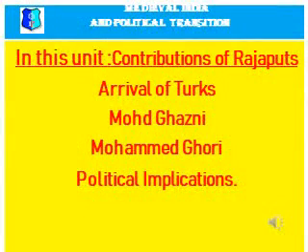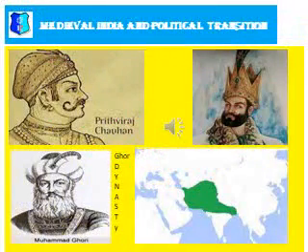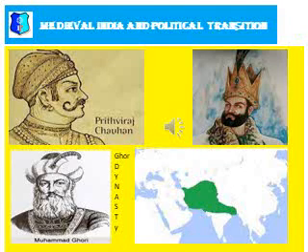In this lesson, contributions of Rajputs, arrival of Turks, Muhammad Ghazni, Muhammad Ghori, and political implications of these rulers. Kindly note the image. Prithviraj Chauhan and Muhammad Ghazni, then Muhammad Ghori. Then in that time, see the map of India.